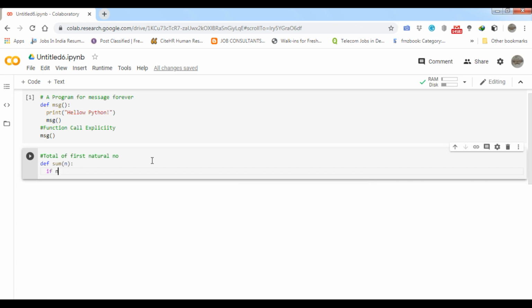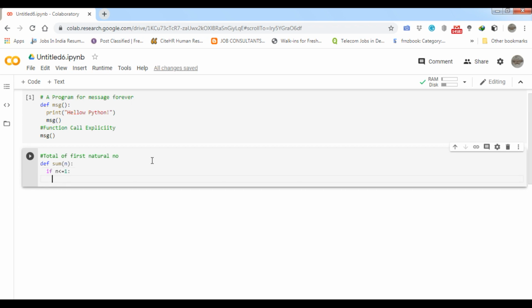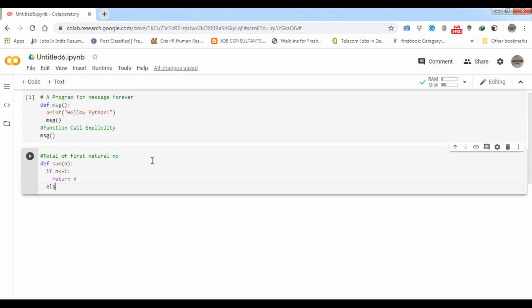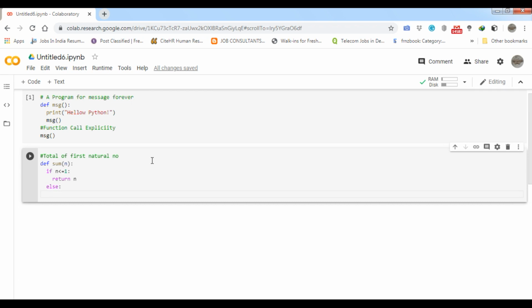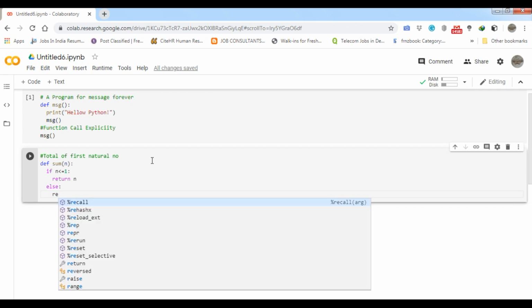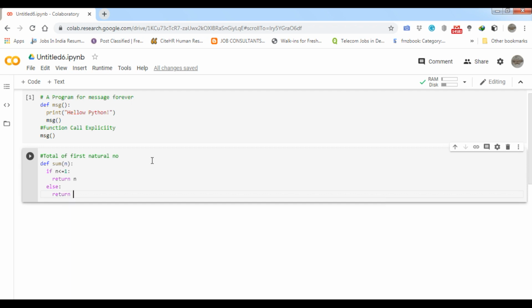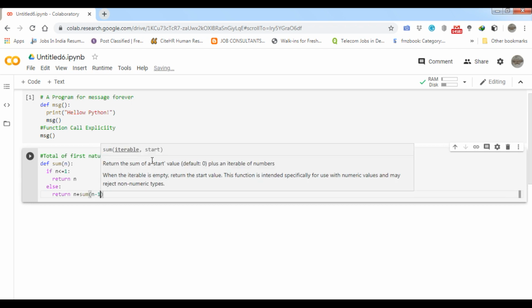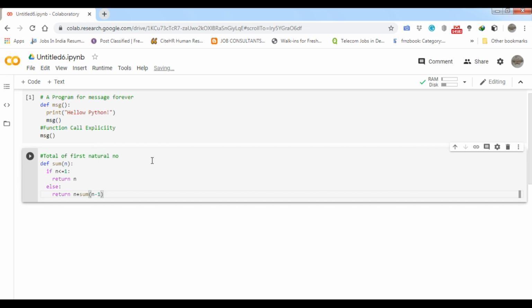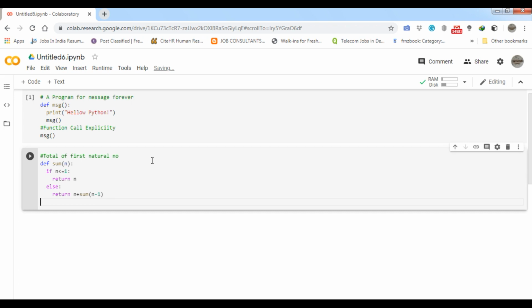So here if n is less than or equal to 1, then what I am going to do is return n, okay student. And otherwise, in the else case, I am going to return simply n plus sum within round bracket n minus 1, because I have to decrease the numbers also, okay.